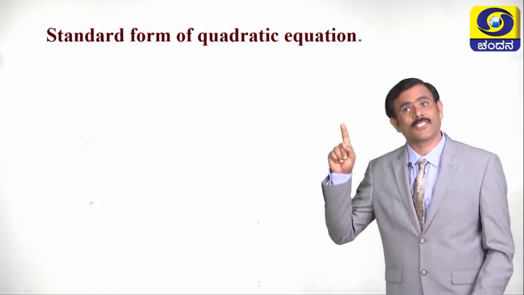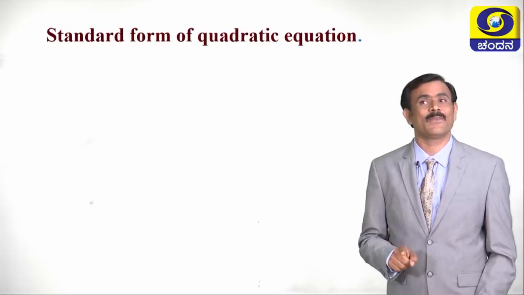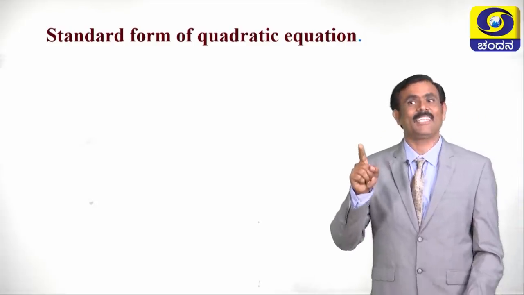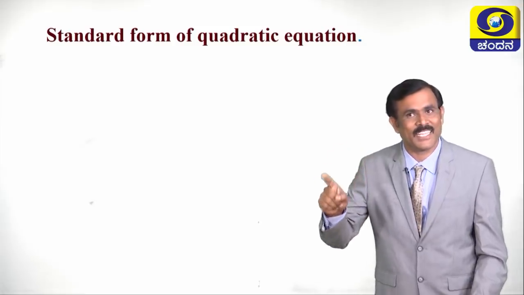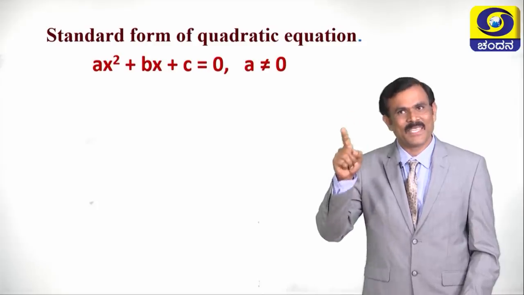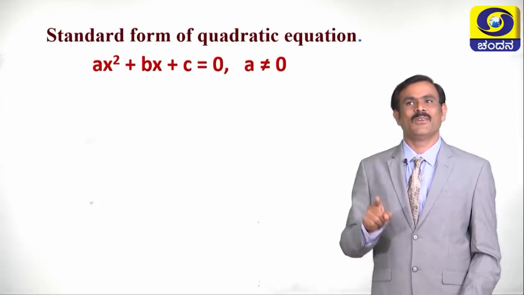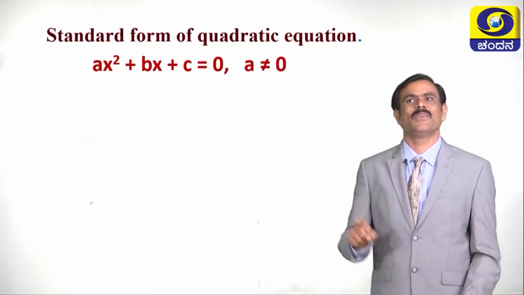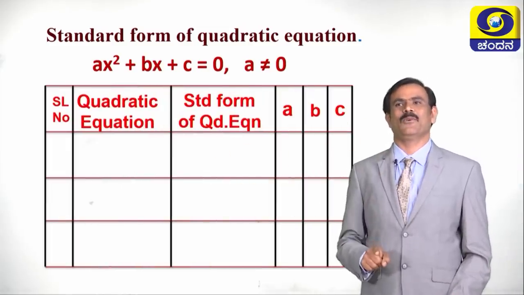What is the standard form of quadratic equation? Already you have learnt. Tell me. The standard form of quadratic equation is ax square plus bx plus c equals 0, where a is not equal to 0. Children, see the table now.